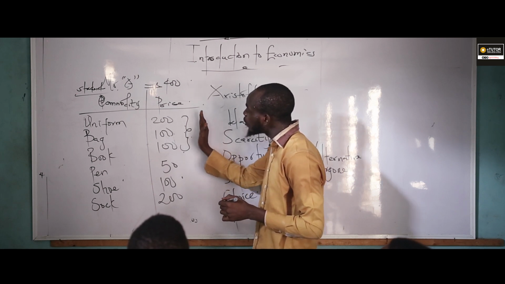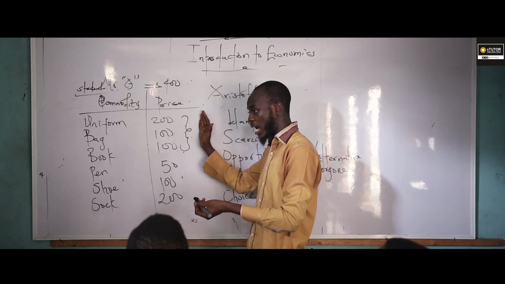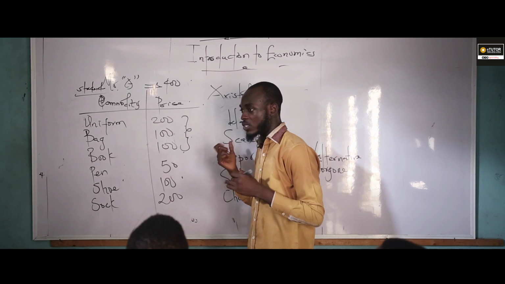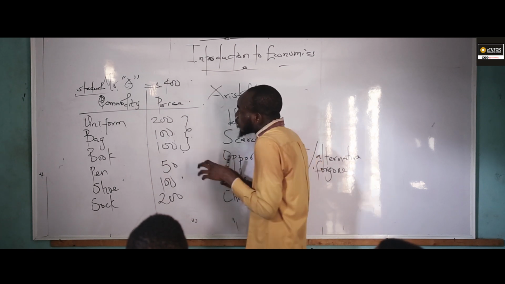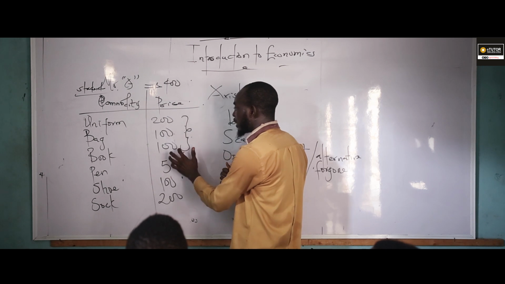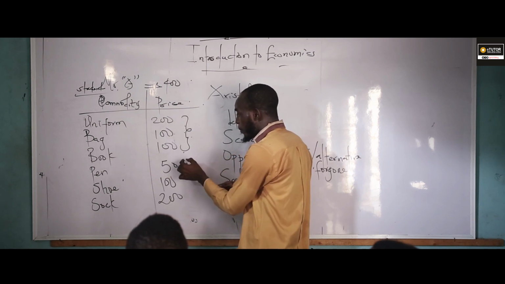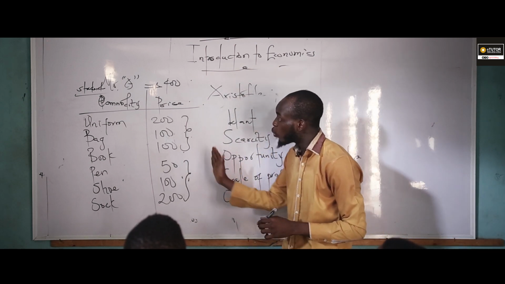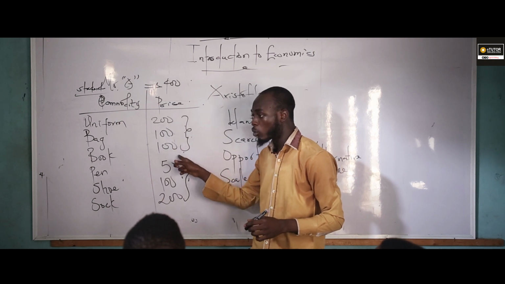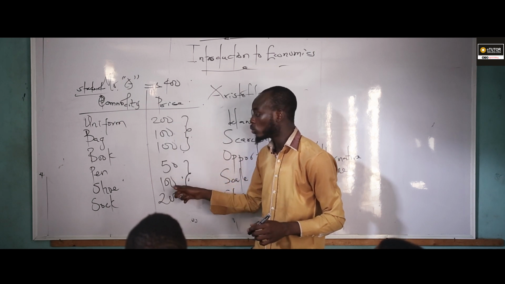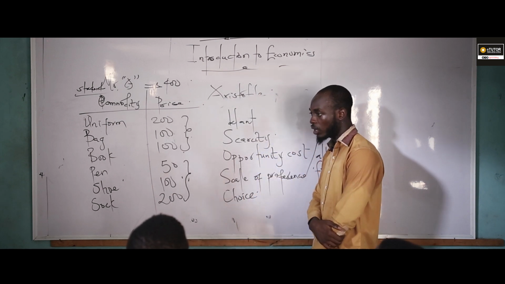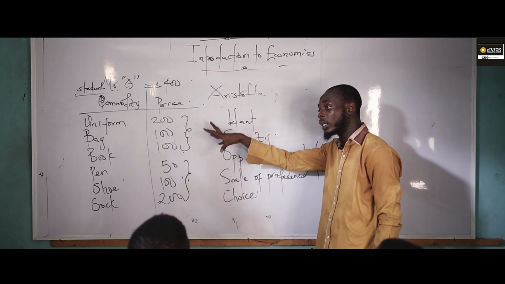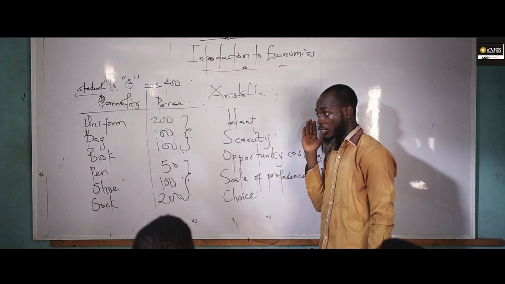That's it. So apart from this, what will be the opportunity cost of Mr. A? That's another question, a WAEC question. If Mr. A did not spend his money on 200, 100, and this, he will spend his money on pen, shoe, and socks. So for the opportunity cost, he will forego uniform, bag, and books for pen, shoe, and socks. Do you understand now? So that means the alternative foregone is also useful under scale of preference.